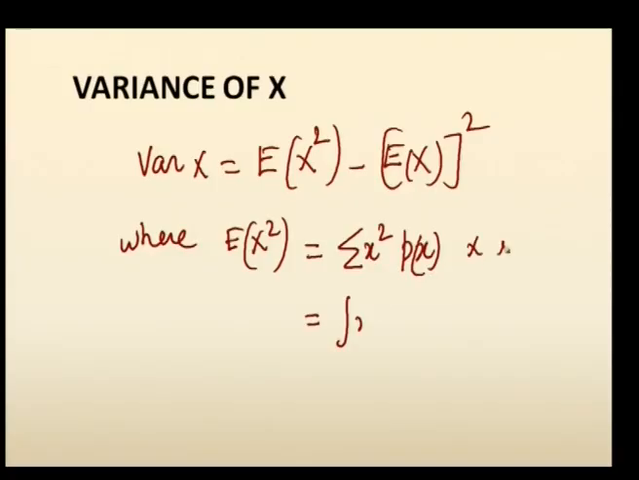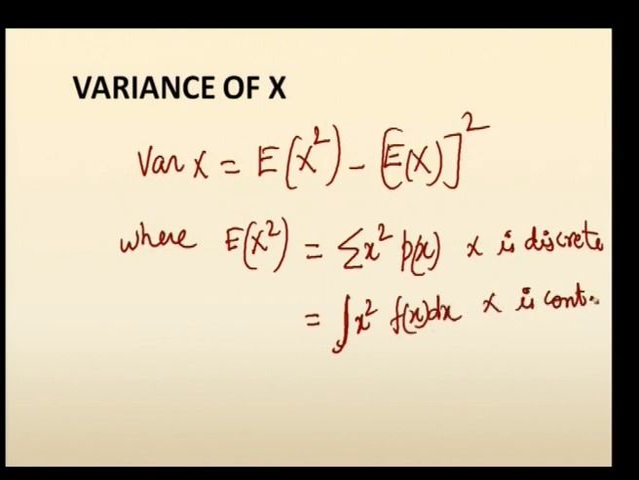This is for x discrete, and for continuous it is integral x square into f of x dx if x is continuous. So, after finding E of x square, you substitute here, and E of x, which was told in the previous slide, you find out and substitute here, square it, and the subtraction of these two gives you the variance of x.